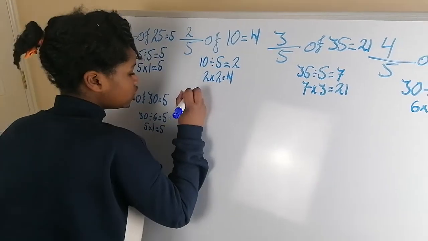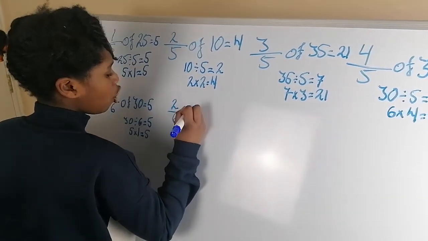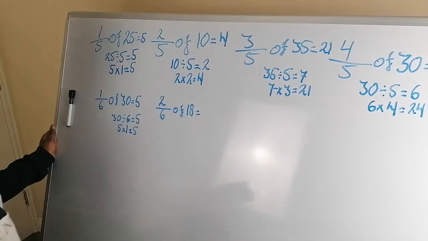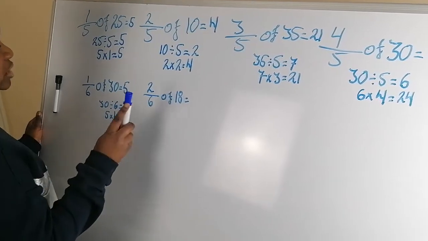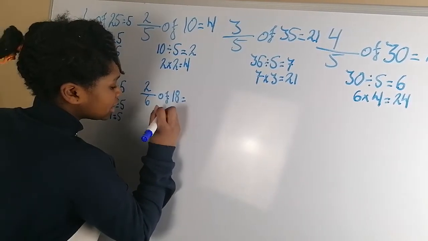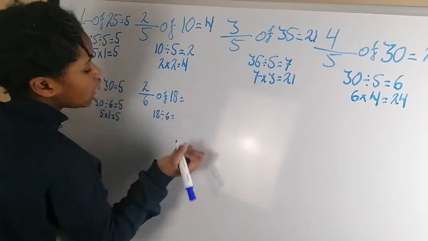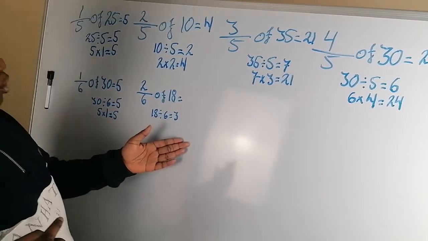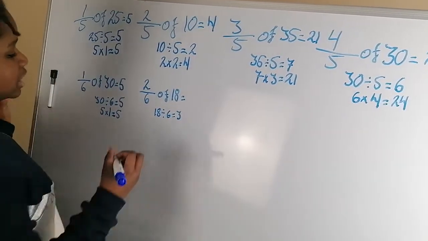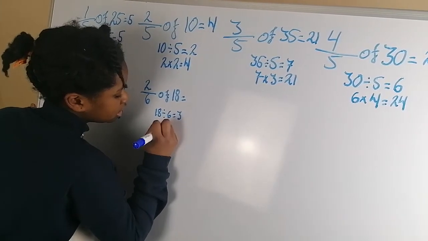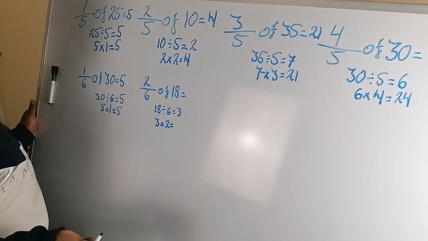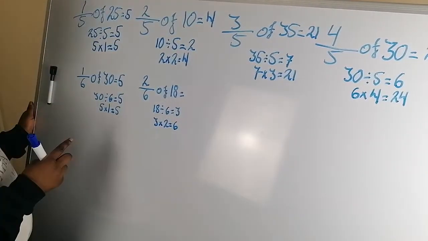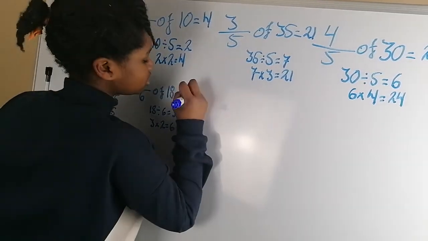Next calculation we're going to do is 2/6 of 18. So again, we're going to do 18 divided by 6. That's our main calculation. 18 divided by 6 equals 3. Then again, 3 times 2, or you could do 2 times 3, doesn't matter which way. 3 times 2 equals 6. So therefore, 2/6 of 18 equals 6.